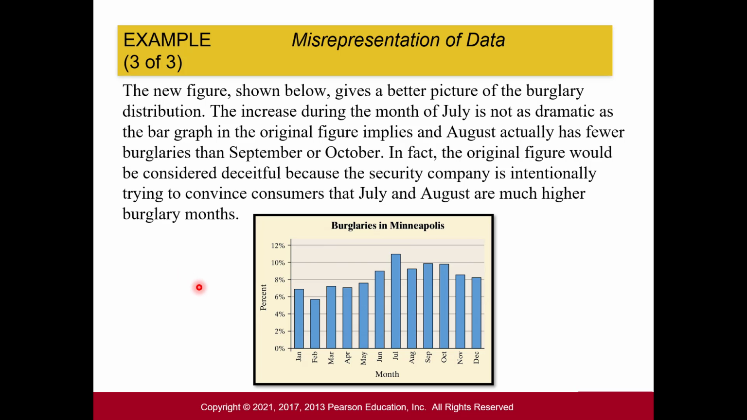So what they did was they took the percent of burglaries in July and added them to the percent of burglaries in August, which, if you notice, this might look roughly around 11%, and then August looks roughly around 9%. So they added those. That's where the 20% came from. And then what they did for the other 10 months of the year is they took their average. So on average, the other 10 months of the year had 8% of the burglaries that occurred. So it was a very misleading visual for the data.